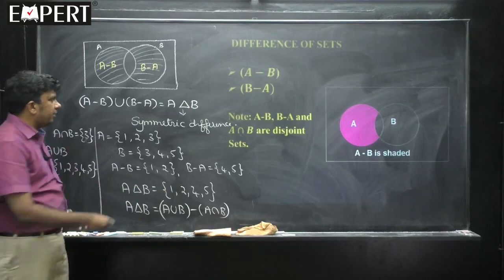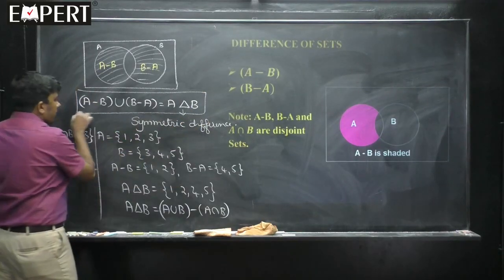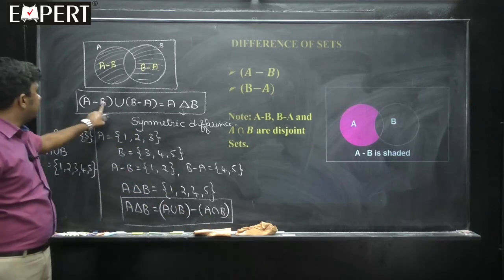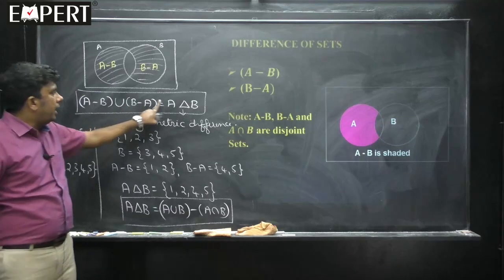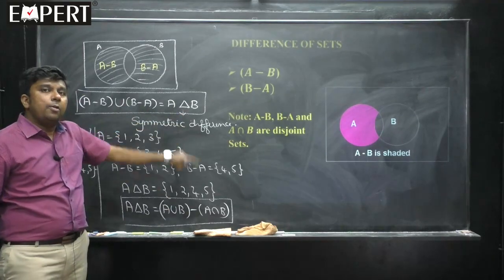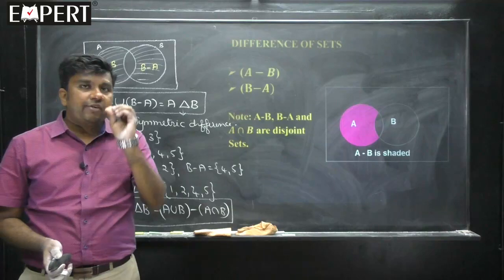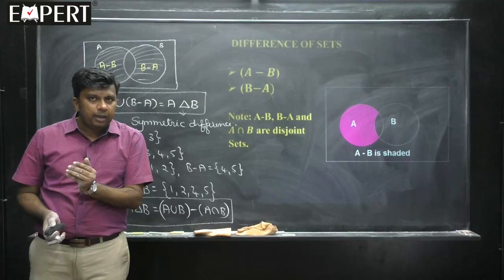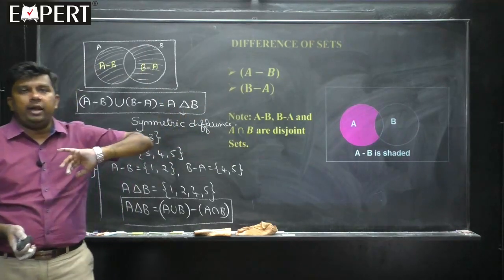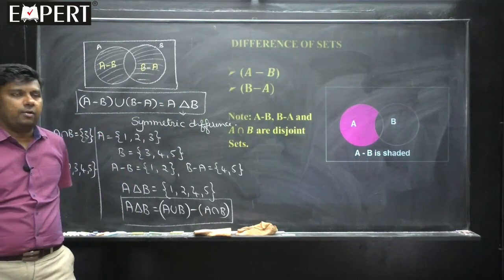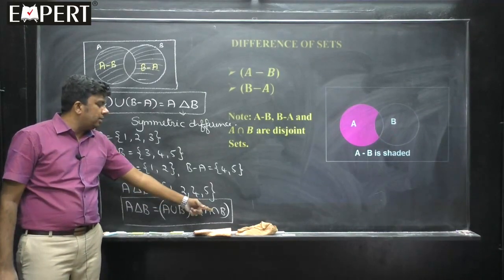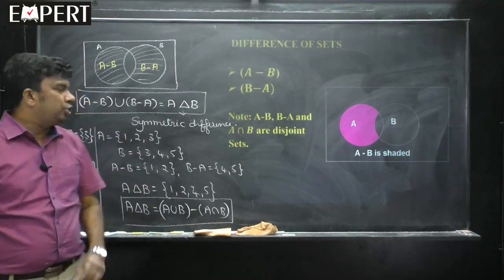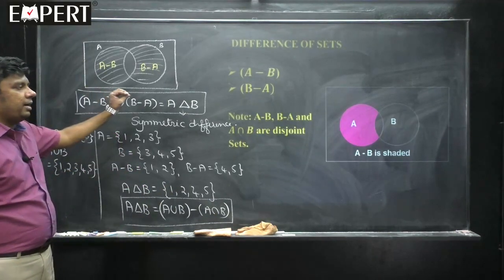That itself is the symmetric difference. One way of expression is this and another way of expression is this. Both are the same. This is in terms of union and intersection, whereas this is in terms of difference and union. And this is the notation for symmetric difference. What do you mean by symmetric difference? Symmetric difference is the collection of those elements which are there only in A but not in B, or only in B but not in A. So common elements you should not take. From the union you take the difference of the intersection. So this is the concept called symmetric difference.